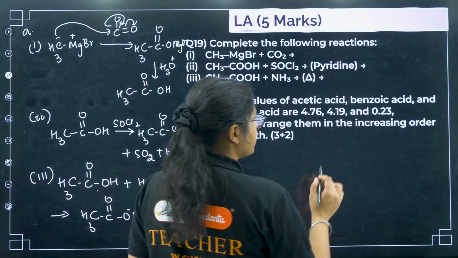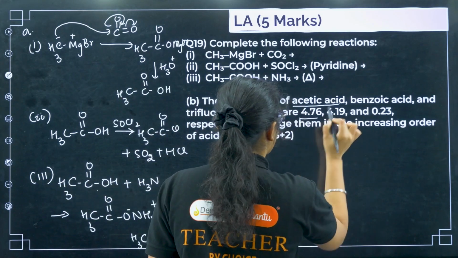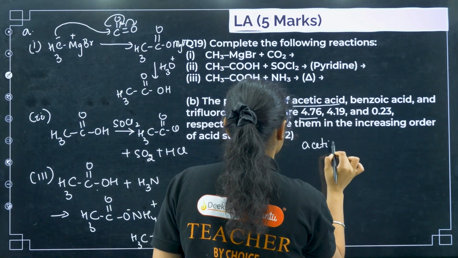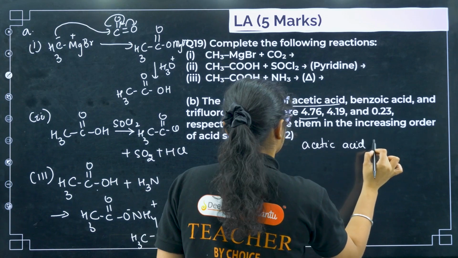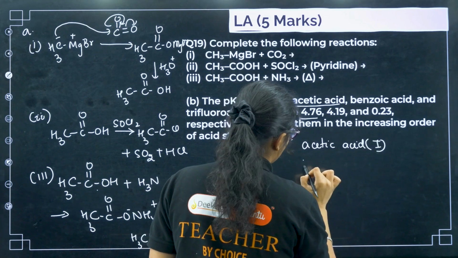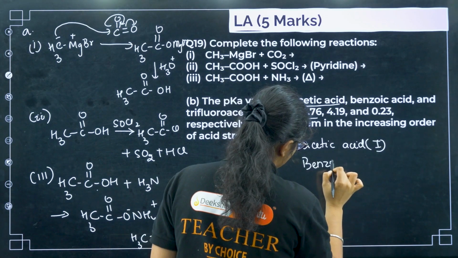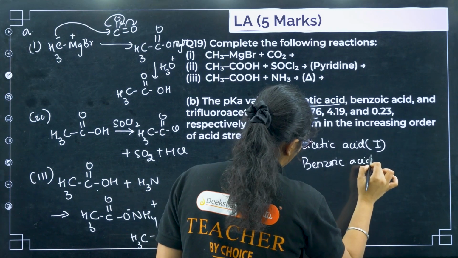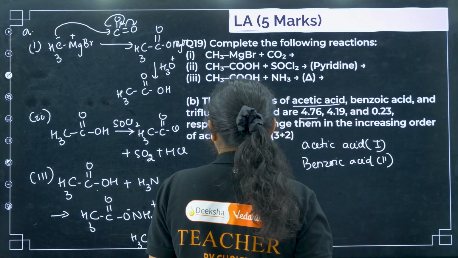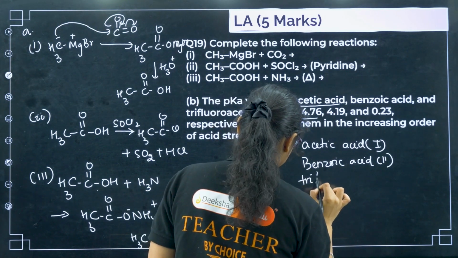Next, arrange the following. First of all, acetic acid, let me write it as 1. Then I have benzoic acid, which is 2. Then I have trifluoroacetic acid.